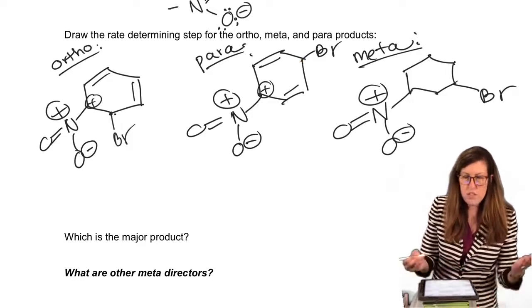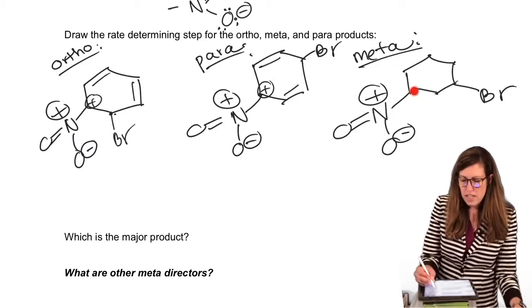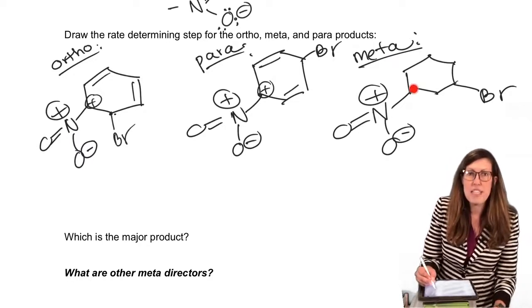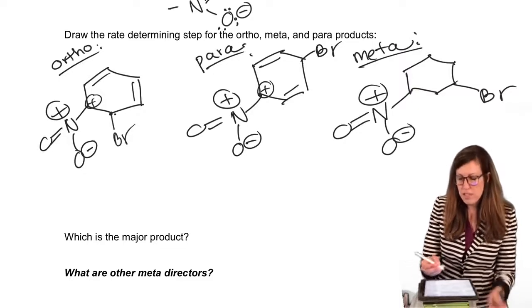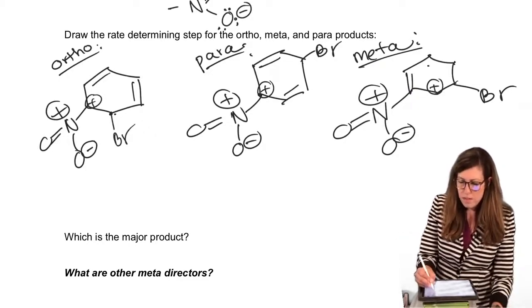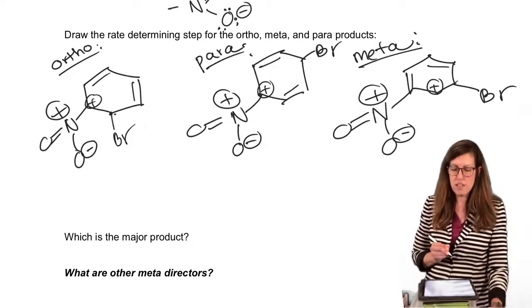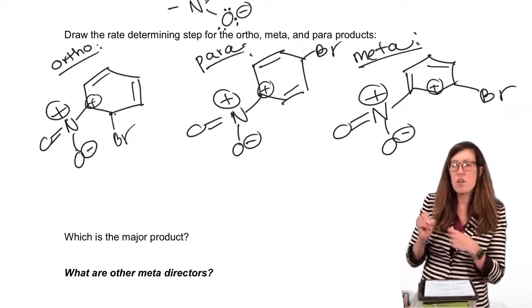Okay, meta, we could choose any of them because we're not specifying how important it is to have the carbocation here, because it never lands there. It only goes adjacent. That's the best you could do. So pick any one that's adjacent. Let's go here. Then our corresponding pi bond would be there and there, because it never lands on the new group, the carbon with the electrophile, or the carbon with the carbocation.